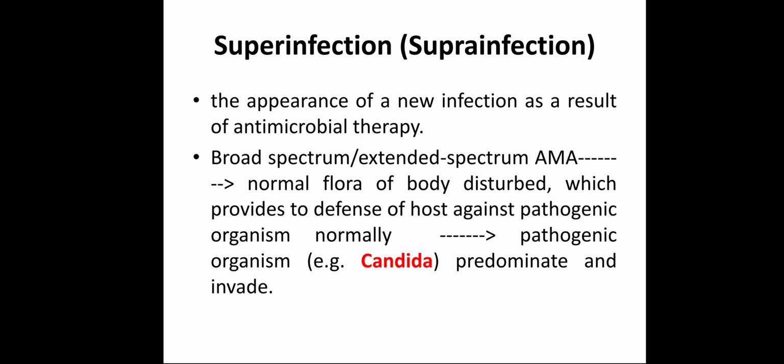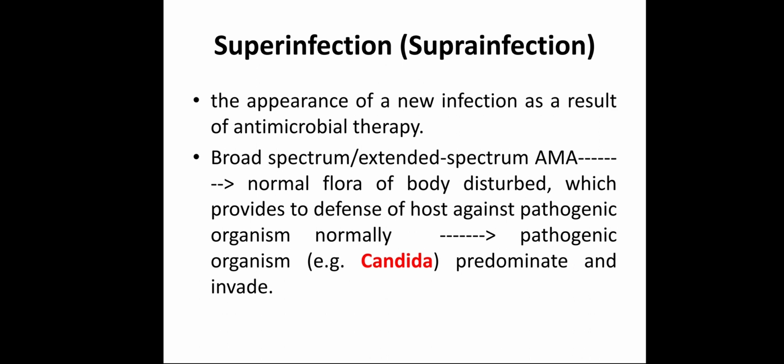What does it mean? Suppose a person is suffering from one infection and to cure that infection the physician prescribes an antimicrobial agent, and because of that antimicrobial agent another infection occurs in that patient. This another infection in the already suffering patient is called supra-infection, infection over infection.